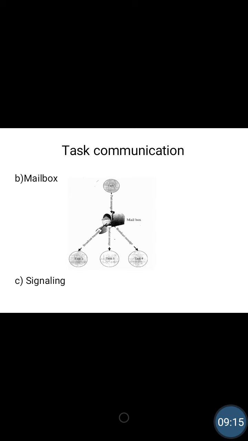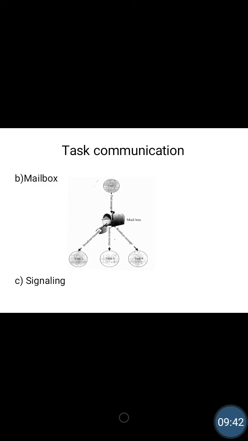The process which creates the mailbox, if this mailbox has to be used by other processes, then the other processes have to subscribe to this mailbox. If any other process wants to access the messages from this mailbox, then it has to subscribe to it.